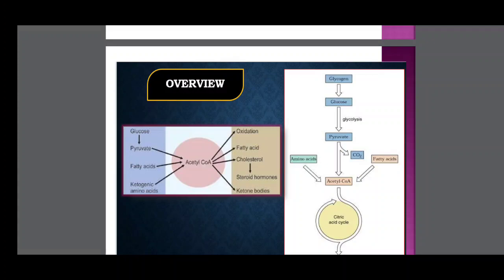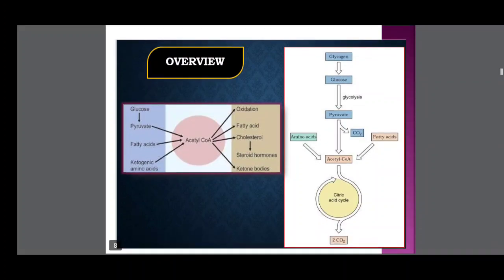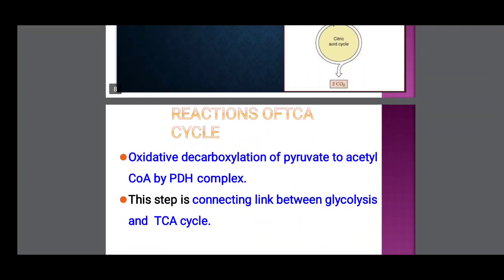It is formed from carbohydrates, fatty acids and ketogenic amino acids. Acetyl coenzyme A is formed from carbohydrates, fatty acids which are fats, and amino acids which are proteins. At the same time, acetyl coenzyme A participates in oxidation and gives released energy. One thing. Second thing, it forms fatty acids. Third one, it forms cholesterol. Cholesterol is finally used for synthesis of steroid hormones. Acetyl coenzyme A is also used for synthesis of ketone bodies. So the acetyl coenzyme A is the key compound in all the living cells.